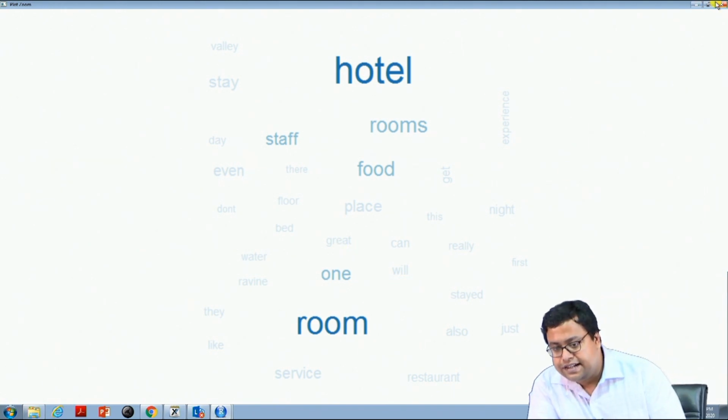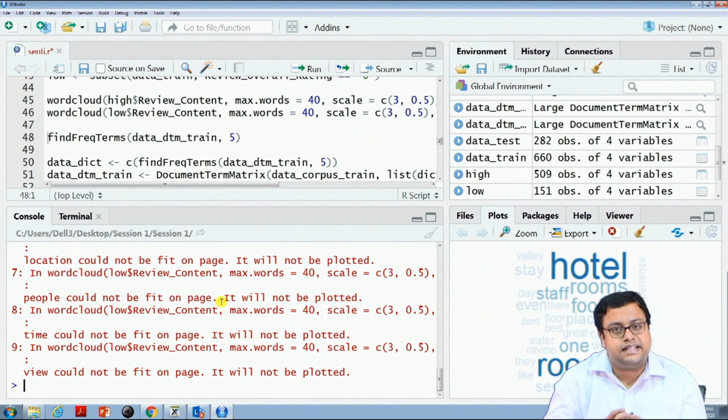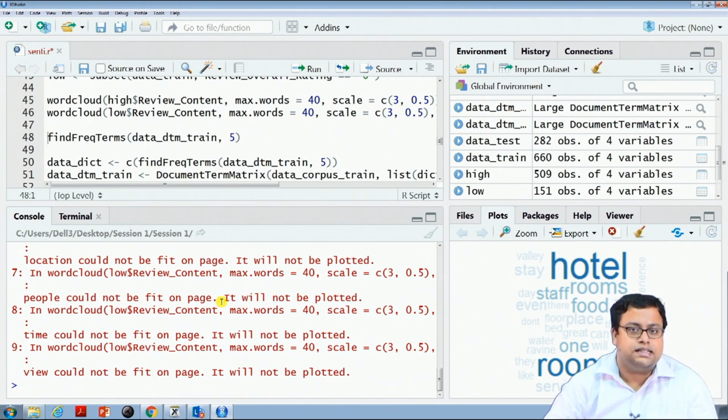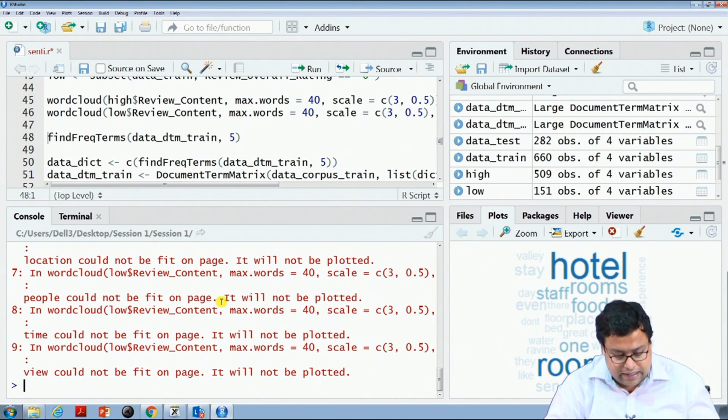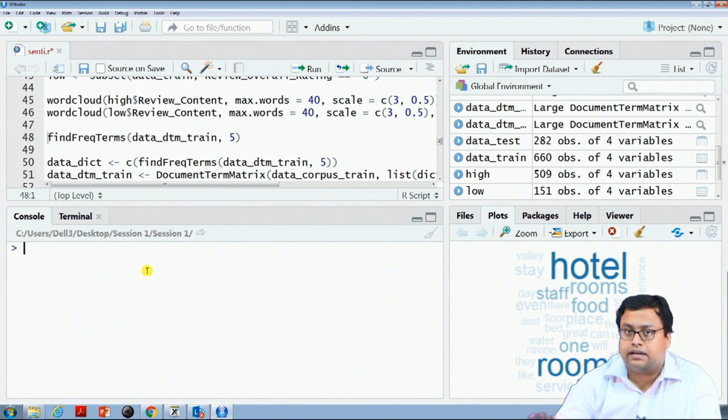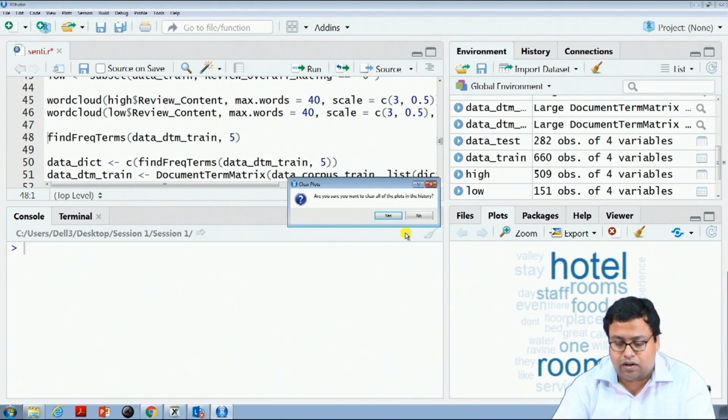So, it is the adjectives, not the nouns, that can contribute towards positiveness or negativeness, and that makes sense. When we review anything, if you say I am a good teacher, teacher is a noun and good is an adjective. Good or bad or lazy or very energetic, these are the words we use to define how the teacher is. Teacher does not create any positive or negative sentiment or emotion, the adjectives do. So that can be one learning from basic exploratory analysis by putting up a word cloud.